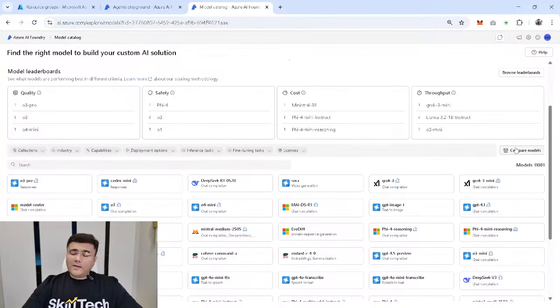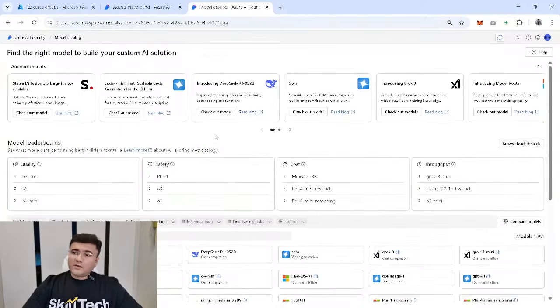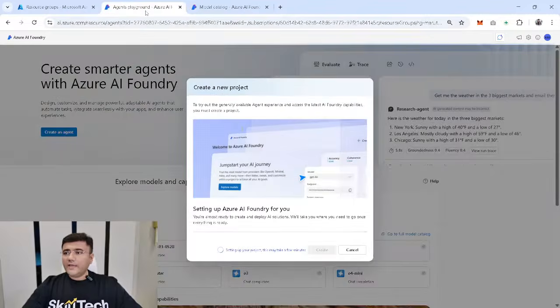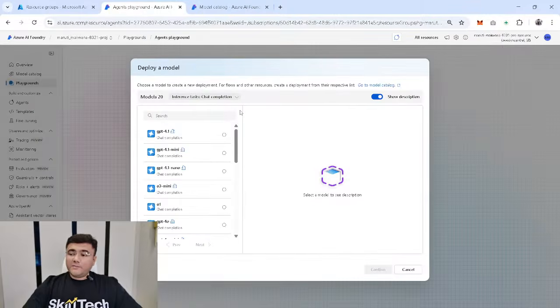I'm not going into the comparison of the models right now, but the point is, if I have 11,000 plus models available, then obviously the first thing I have to do is choose the right model, which is appropriate for my agent development requirement. As of now, let me go back to my previous tab and see if my project is created. I think my project creation is successfully done.